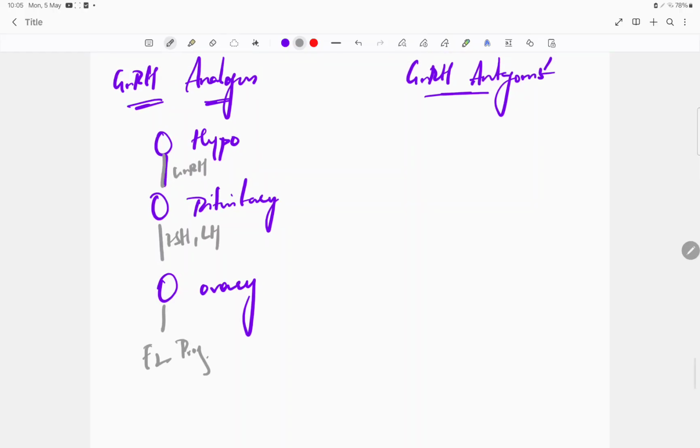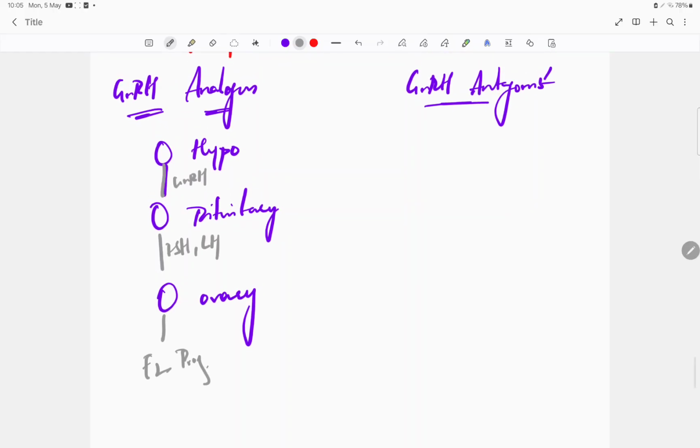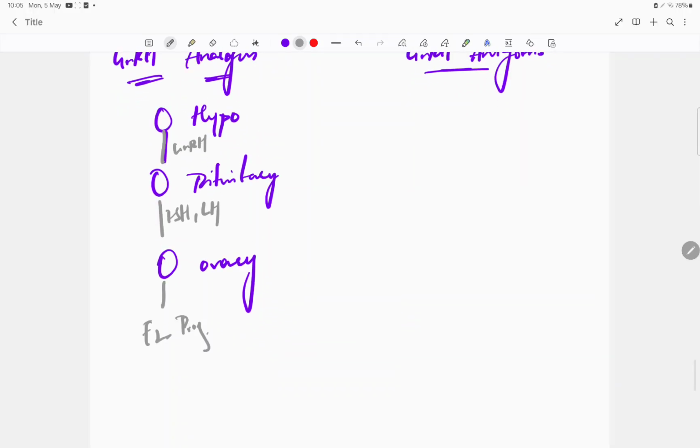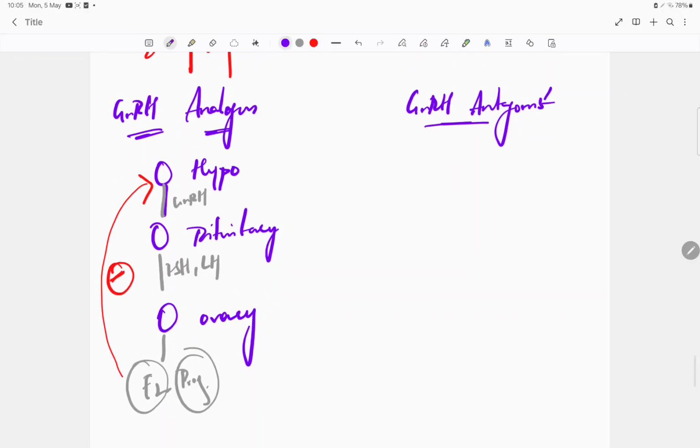Now what you are doing, this GnRH analog that you are giving continuously. So if you are giving GnRH continuously, what happens? Estrogen and progesterone will cause negative feedback on this. Through the negative feedback mechanism, this will inhibit the hypothalamus, GnRH production will be reduced, FSH, LH will be reduced, and of course estrogen and progesterone will be reduced.